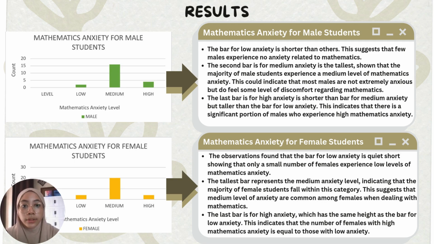The observation is that the bar for low anxiety is quite short, showing that only a small number of females experience low levels of mathematics anxiety. And then the tallest bar represents the medium anxiety level, because this suggests that medium levels of anxiety are common among females when dealing with mathematics. And the last bar is for high anxiety. It has the same height as the bar for low anxiety because the number of females with high anxiety is equal to those with low anxiety.